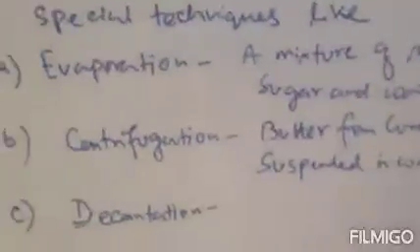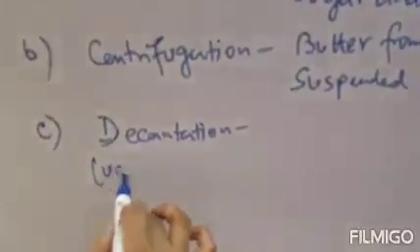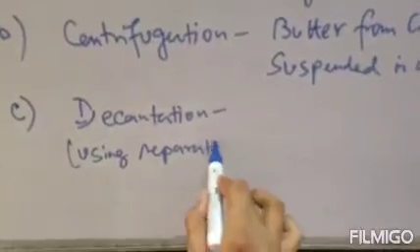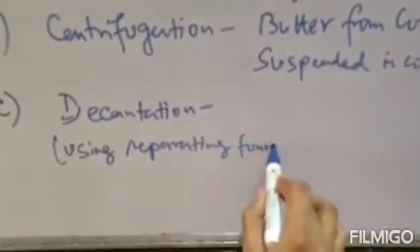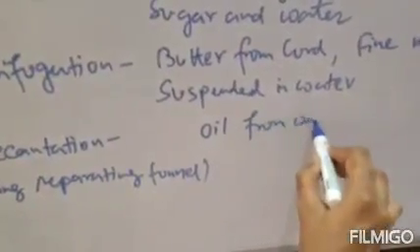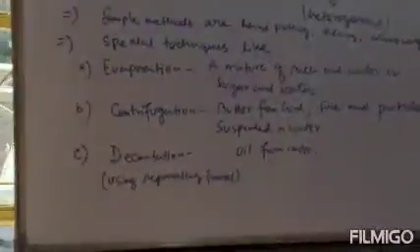Decantation will be done by using a separating funnel. Decantation is a process used to separate components using a separating funnel. So the mixture should be oil from water. We know that oil and water never mix with each other. So oil from water can be separated using decantation by using a separating funnel.